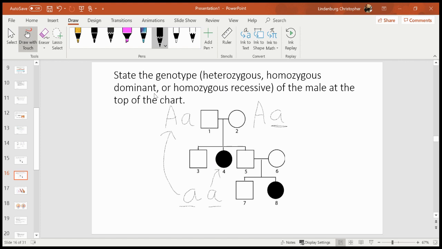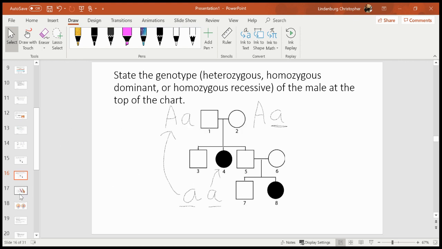The substitute gave you a pedigree worksheet. I'll leave it up to you how you want to do this. I'd recommend pausing the video, knocking out a few pedigree problems, and then coming back to the video and finishing up your notes just to check if you get this concept.